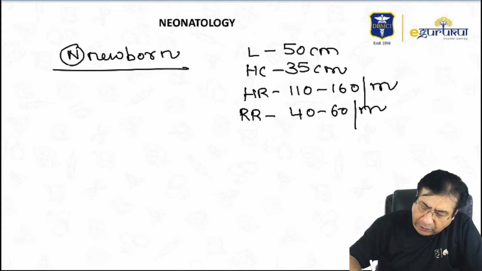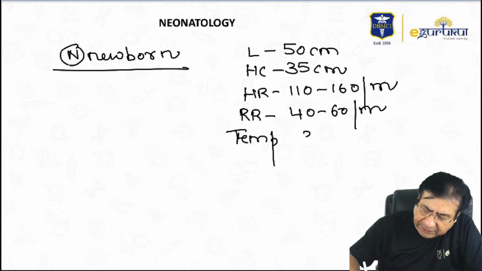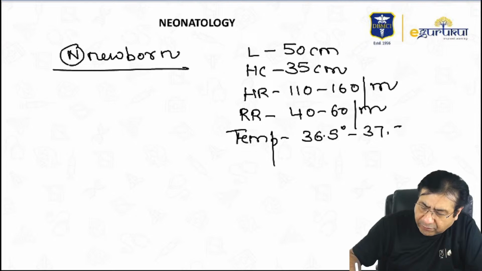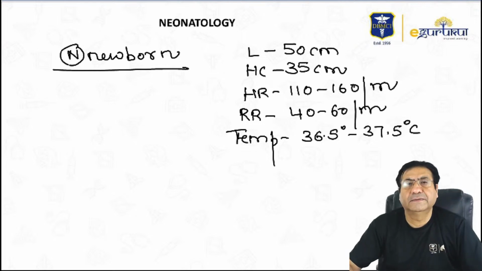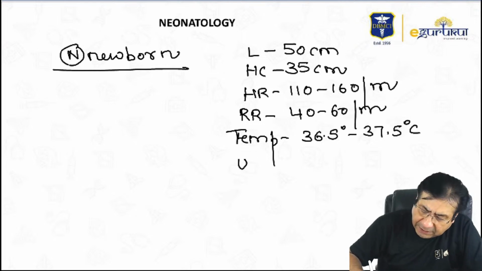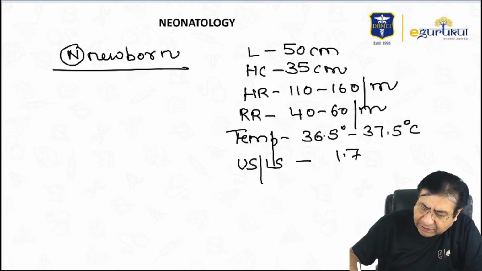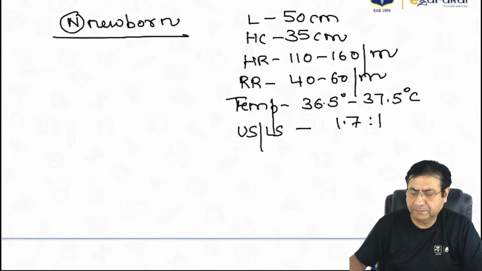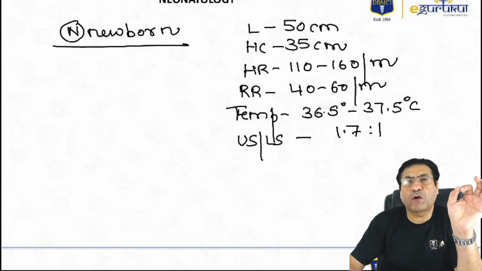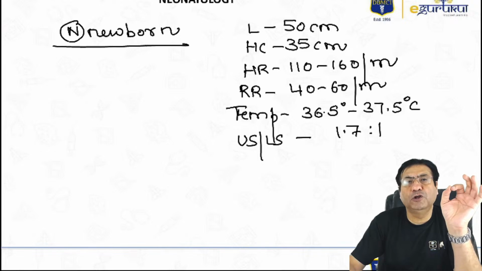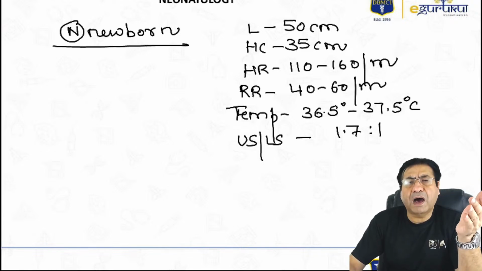A normal newborn has a normal temperature between 36.5 to 37.5 degrees centigrade, and the upper segment to lower segment ratio of a normal newborn is 1.7:1. So these are some of the first important things that you should remember about a normal newborn. Most of them are anthropometric and normal vitals.